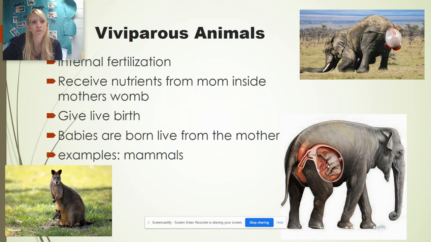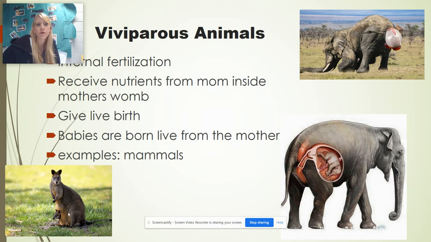So here this would be a placental mammal. The elephant has the baby inside, and then the mom is nourishing that baby as it's growing. It's giving birth. This is a kangaroo. That's a marsupial. So it has live birth, but the embryo is born very, very immature, premature. Like it's born like this big, like a jelly bean size, and then it gets nourishment from the mother till it grows into a joey. Viviparous.